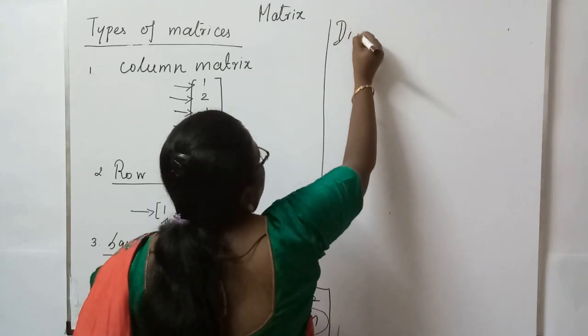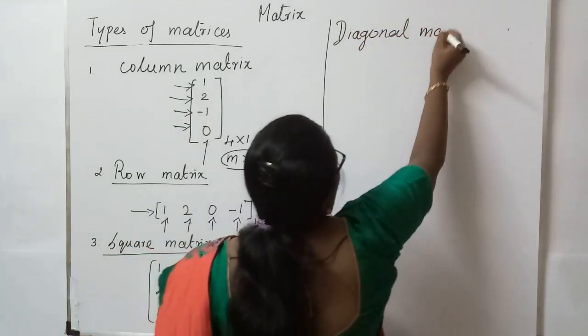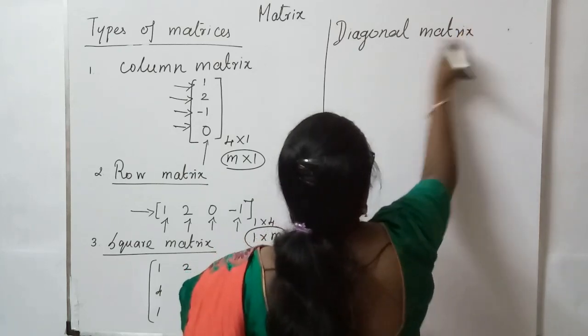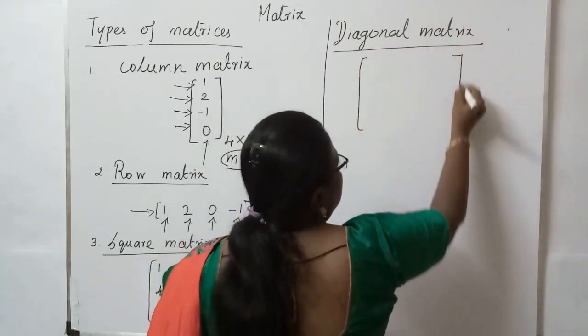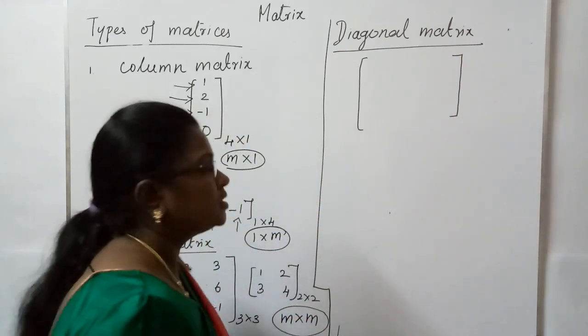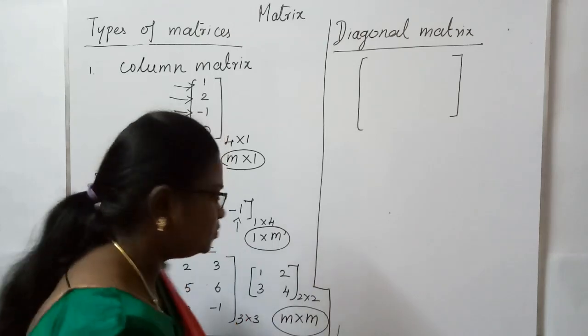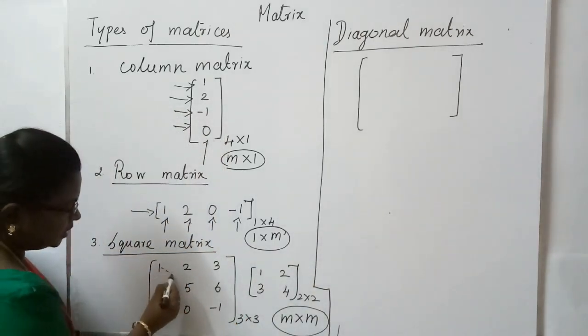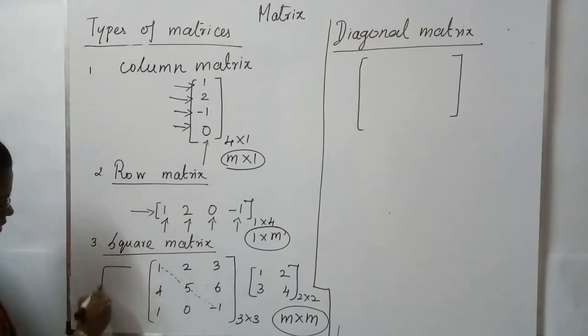See the diagonal matrix. For the diagonal matrix, we will be having the elements only in the diagonal. What is meant by diagonal? See, these elements are called diagonal elements. For the square matrix, which one will we be drawing as the diagonal?